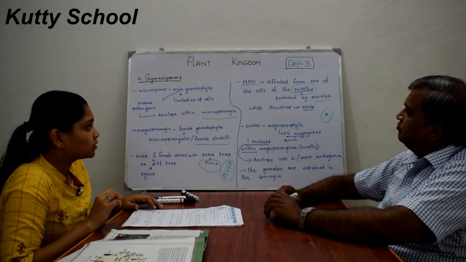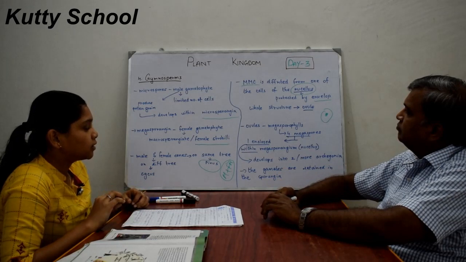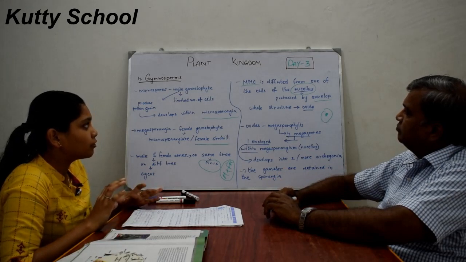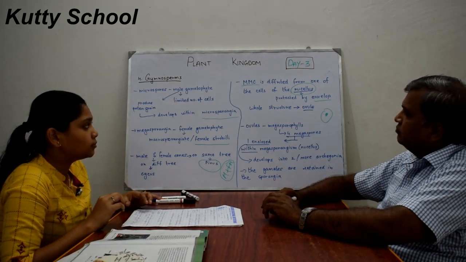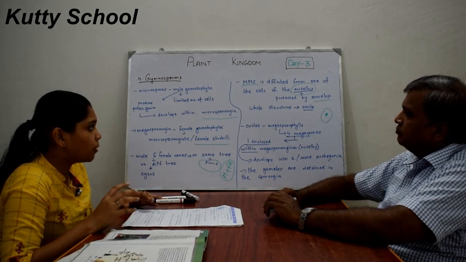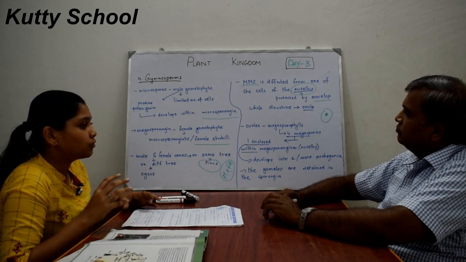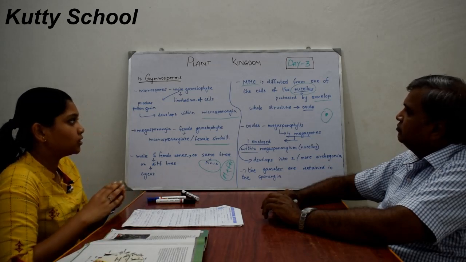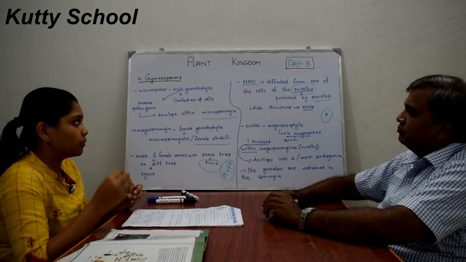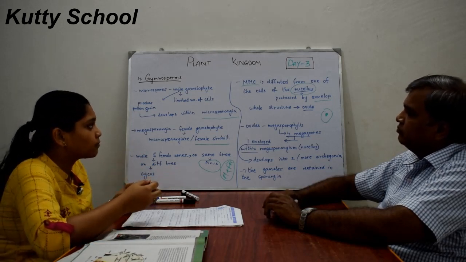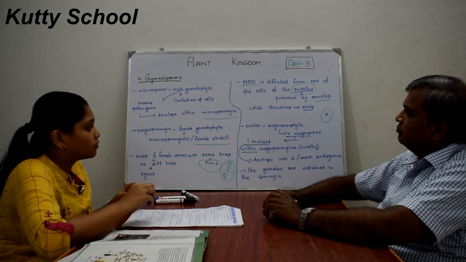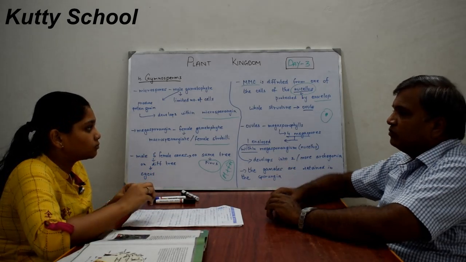So the megaspore mother cell is the cell of the female gametophyte which produces the ovule. These megaspore mother cells form from one of the cells of the nucellus, the surrounding cells. And what is the use of that?